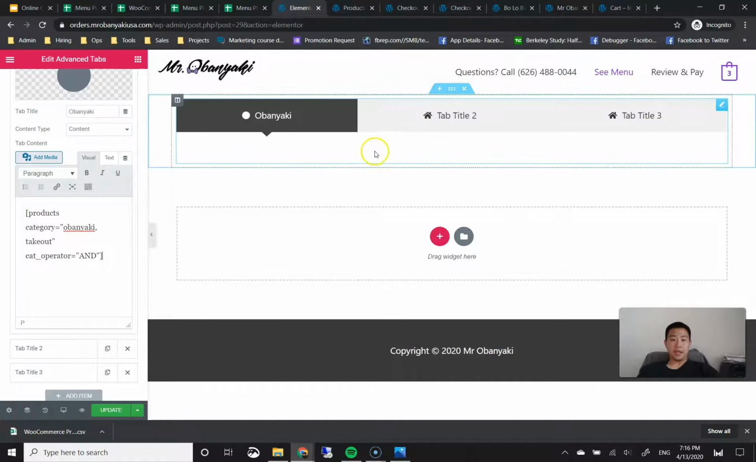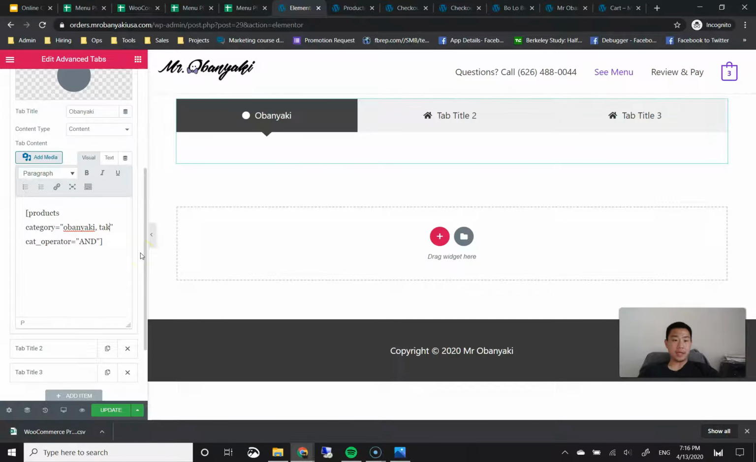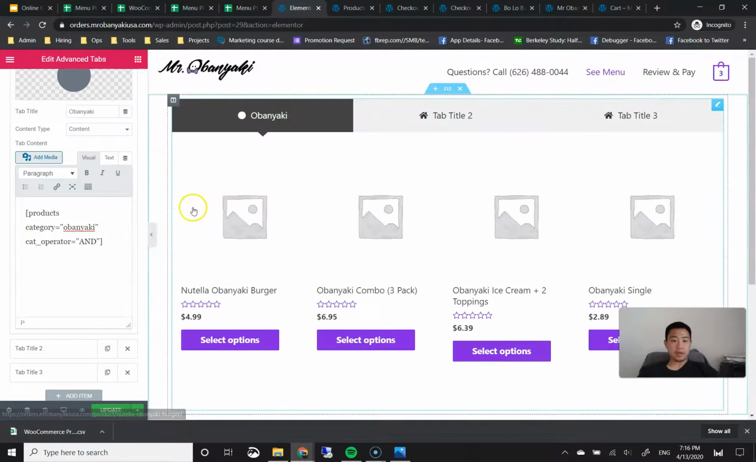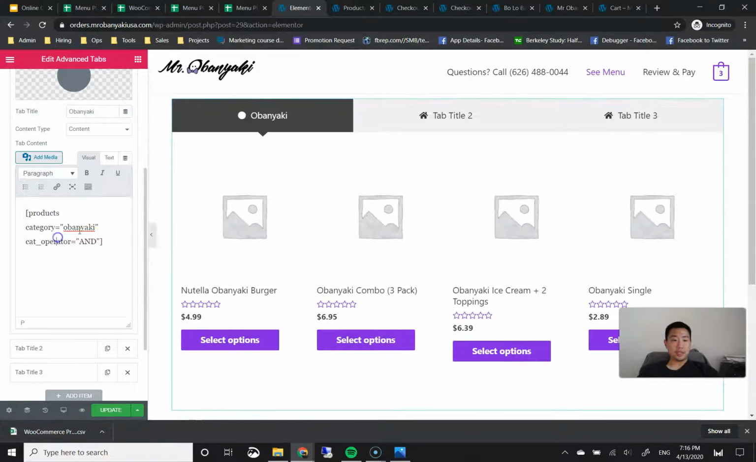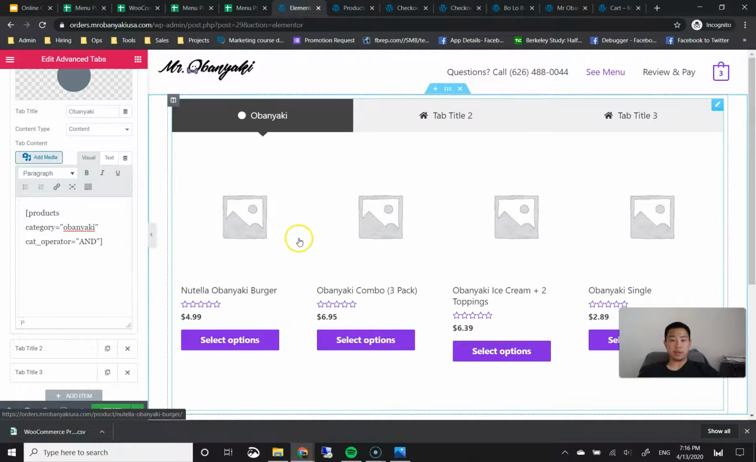Okay. And your menu items should show there. If, for example, you didn't apply the takeout category to this, then I would go ahead and just take out from there. And then now you should see the category Obunyaki here. These are all the menu items that are within the Obunyaki product category.